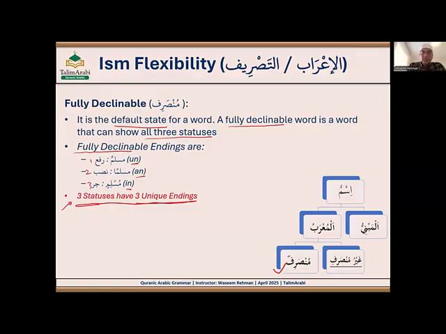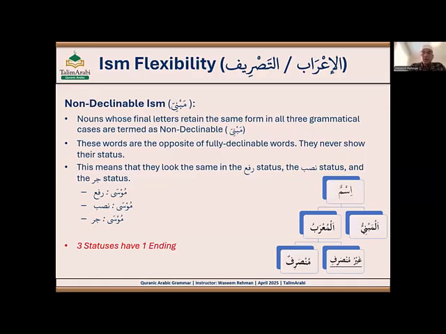Now let's see the non-declinable. So nouns whose final letters retain the same form in all three grammatical cases. Now, before today, we always learned that an ism is in three statuses. And if you see dammatan, it's rafa. If you see fatatan, it's nasab. If you see kasratan, jar.